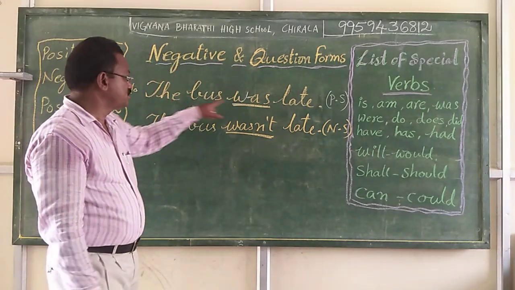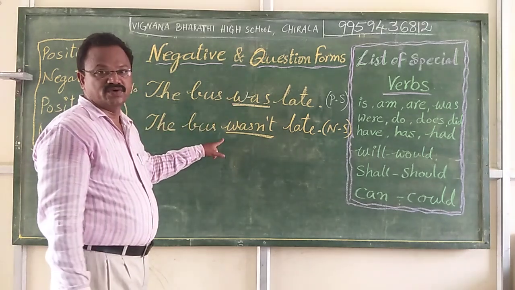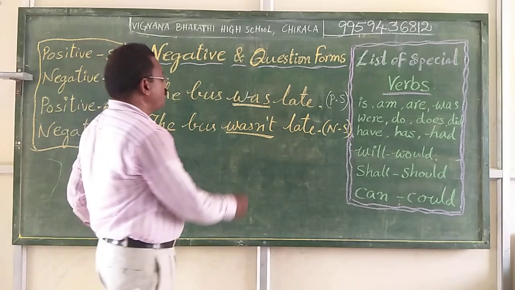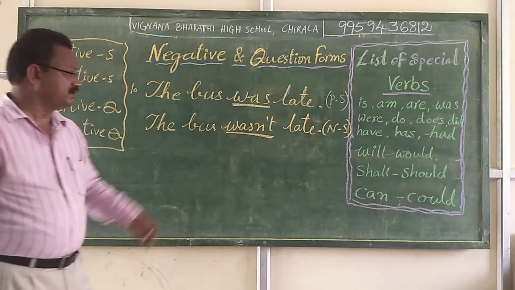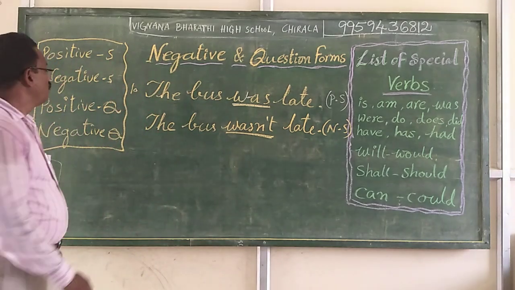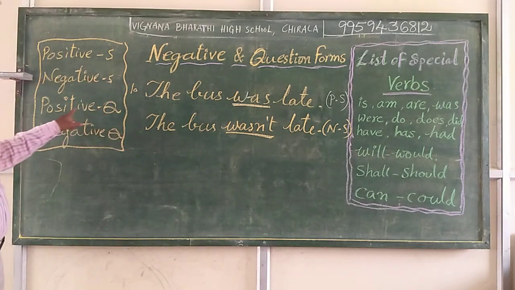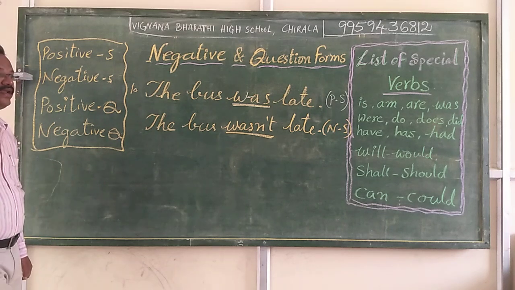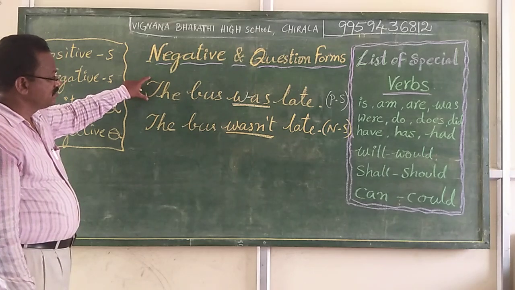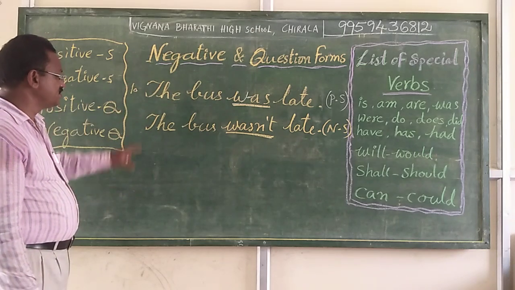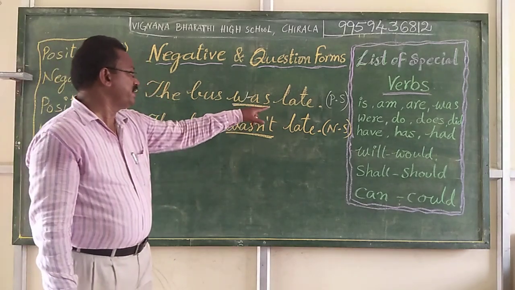For this positive statement, bus was late. Bus wasn't late. Bus was not late. This is the short form of was not, wasn't. The bus wasn't late. Now, another one. Now, positive statement, negative statement. Now, positive question form. We need to write a positive question form for this. So, we start from this positive sentence for all other changes. What is the verb part in this sentence? The bus was late, was.